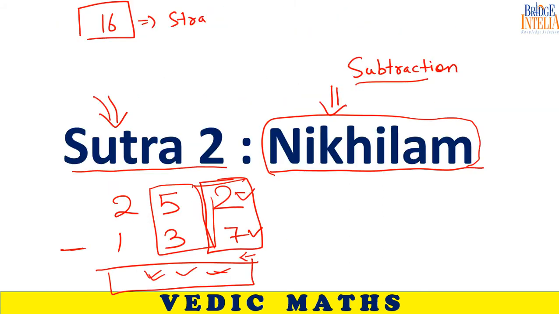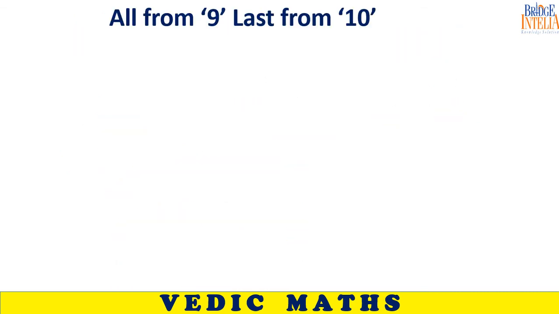To understand the concept of Nikhilam, as somebody said, can it be 100, can it be 1000? Yes, it can be. So let us see. If I ask you to find the complement of 237, now you will say this is not a one-digit number, then what is the meaning of the complement? This is a 3-digit number.